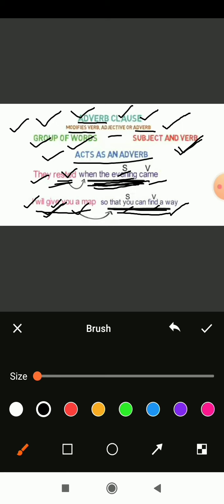It's just simple. If a group of words plays the role of an adverb and it defines the verb, it is called an adverb clause. If a group of words plays the role of an adjective and it defines a noun or pronoun, it is called an adjective clause. If a group of words plays the role of a noun and it defines a noun or a verb or an adjective, it is called a noun clause. Very simple, this is what it is all about. Noun, adjective and adverb clauses come under what? Dependent clause. Understood? Okay, so now let's have a glance at what we have read.